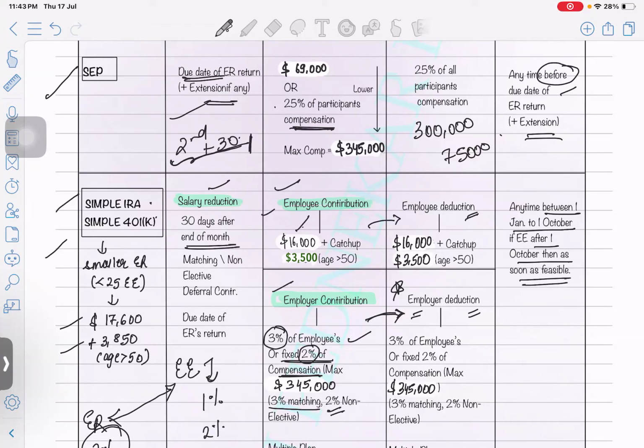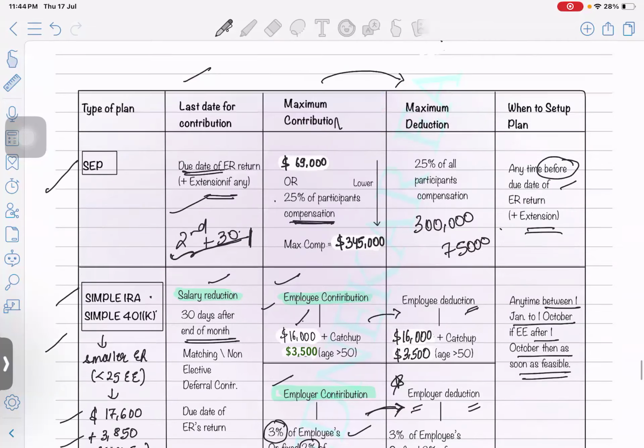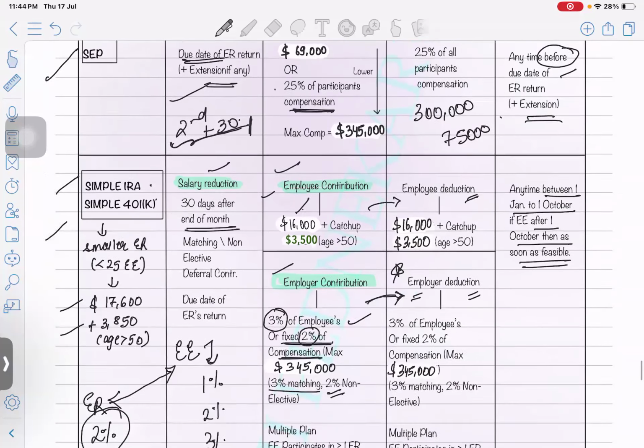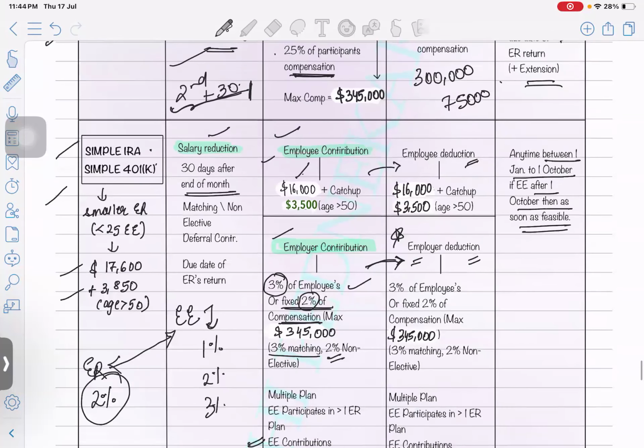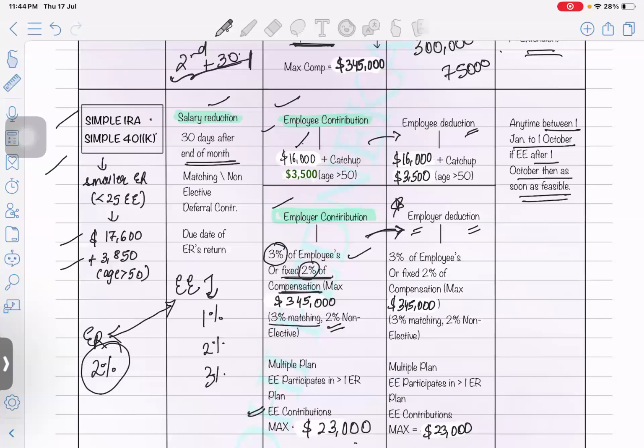This is the due date to make the contribution. In Simple IRA and Simple 401k, it's not the due date of the employer's tax return. You have to make the contribution along with every payroll, then only the simple match plan will work, right? So the employee is going to contribute plus the employer is going to contribute a certain percentage of their payroll, right? That's the reason why in case of Simple IRA and 401k, you always have to deposit the contribution amount within 30 days of your salary date.